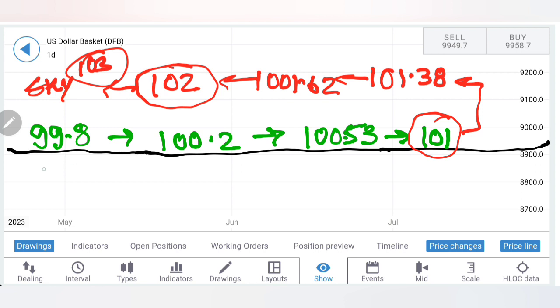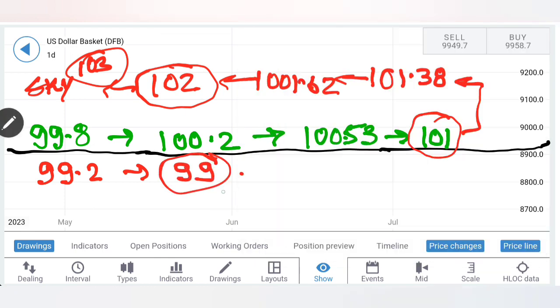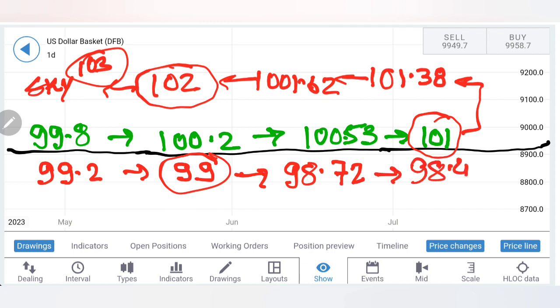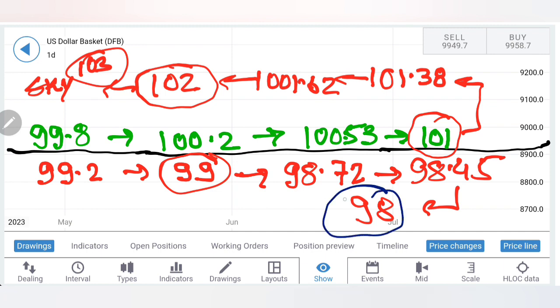On the downside, where to sell? I will recommend you to sell here at 99.2 levels. Below that, 99, extremely good support here, and if it breaks below 99, then you can say that further bearishness is going to prevail. 98.72, then 98.45, and then 98. This is going to remain critical for dollar index here at 98. This is definitely going to be a greater support.